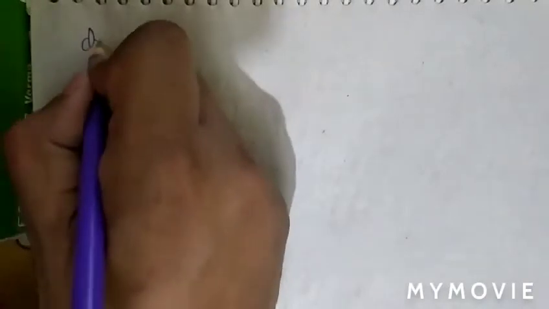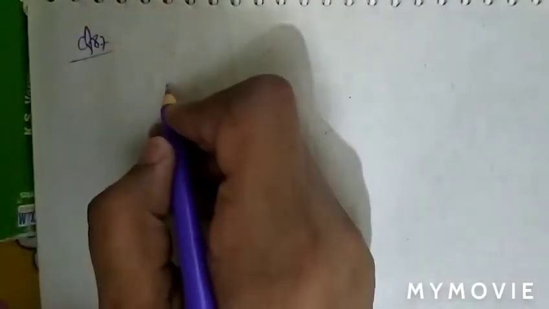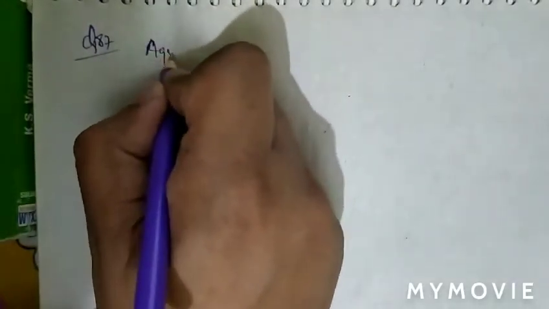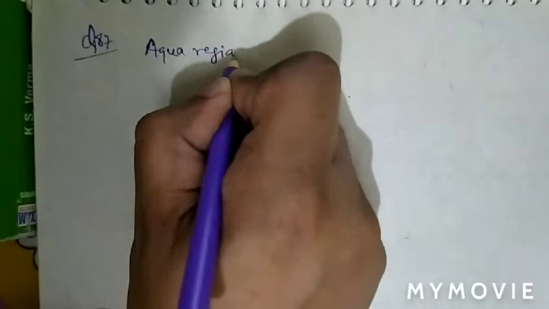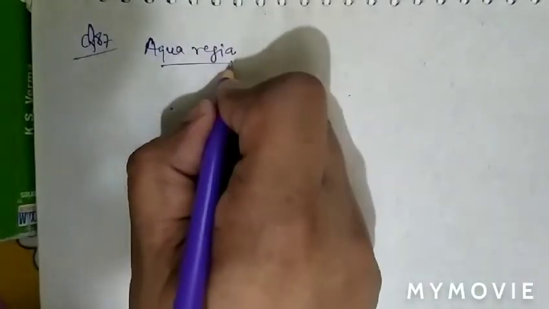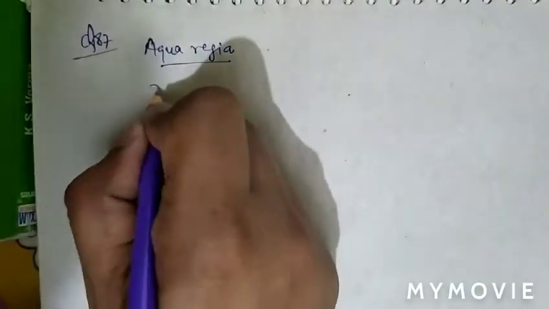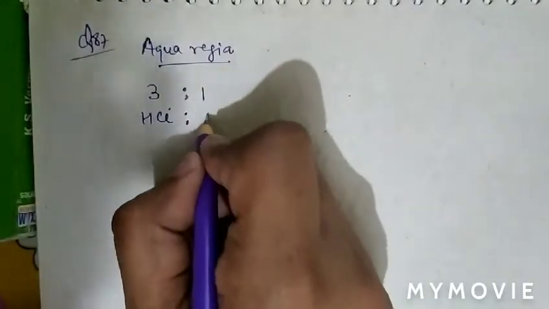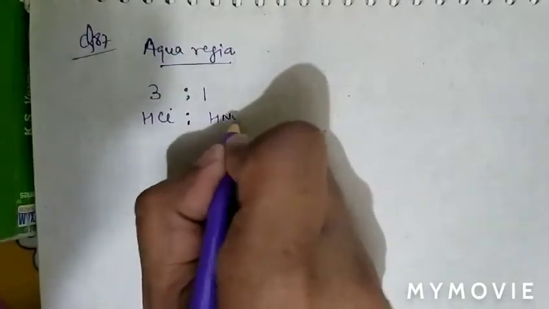See question number 87. The question is: which halogen acid is used in the preparation of aqua regia? As we know, aqua regia contains 3 parts of HCl and 1 part of HNO3.